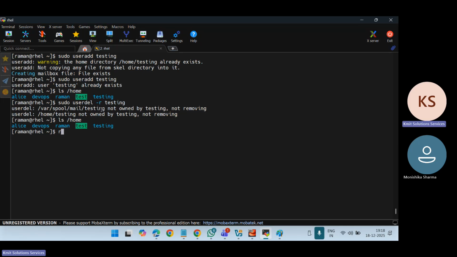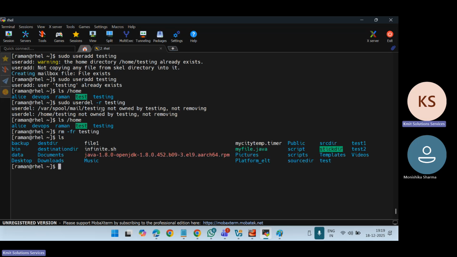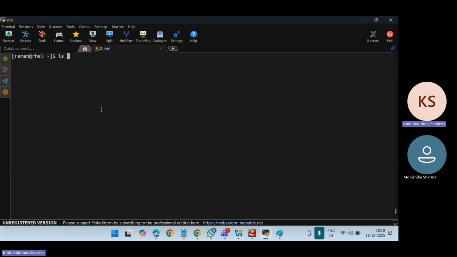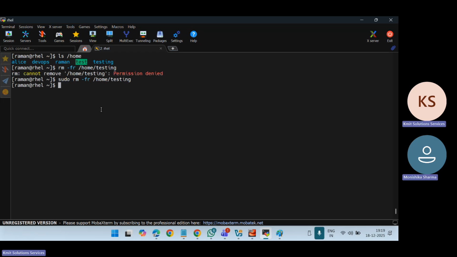So what I will do, I will remove this by myself, rm -rf testing directory. Okay. Now if I say ls /home, you can see it's still not deleted. Let me run, oh, sorry, I did not give the path. So it is /home/testing. Okay, permission denied. So I will say sudo. Right, now this directory is deleted.